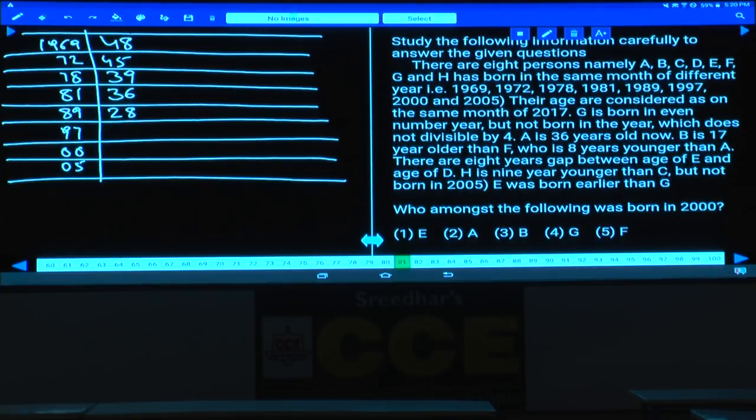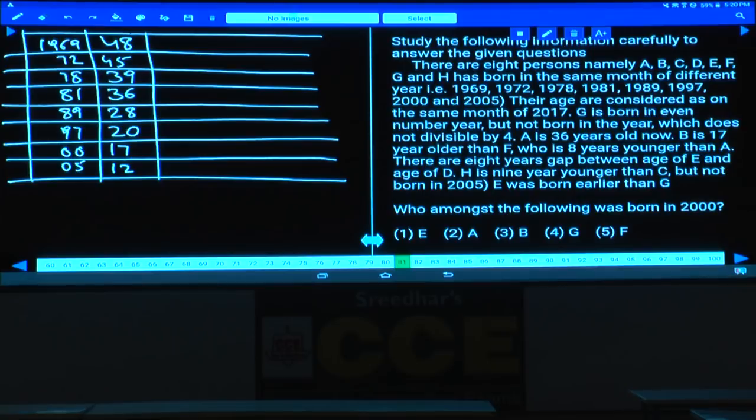And 89 to 97 plus 8, here it must be minus 8, 20. 97 to 2000 plus 3, here it must be minus 3, 17. And 2000 to 2005 plus 5, here it must be minus 5. Minus 5, the age must be 12 years. Clear? Hence this is the advantage we are having by representing the ages in the ascending order.